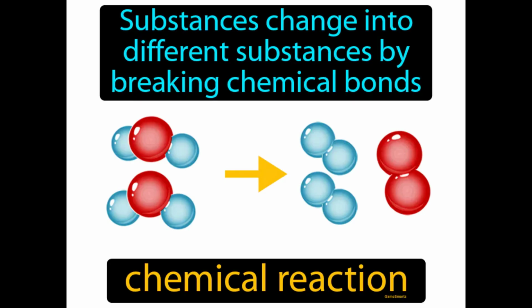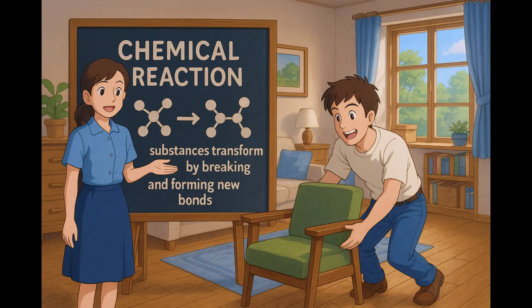The process where substances change into different substances through the breaking of chemical bonds. Chemical reaction. A chemical reaction is when substances mix and transform into new substances. Imagine trying to rearrange a cluttered room into a more functional living space. This is similar to a chemical reaction, where substances transform by breaking and forming new bonds.